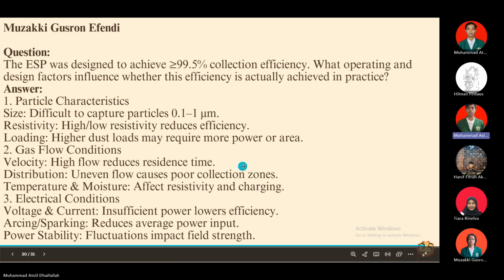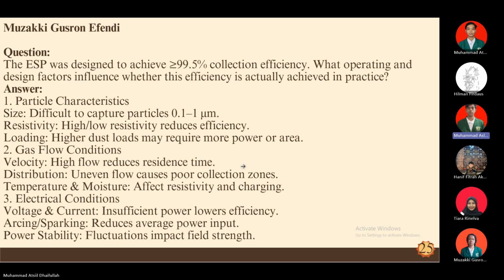Okay, thank you, moderator. So I will answer Muzaki's question. The question is: the ESP was designed to achieve more than or equal to 99.5% collection efficiency, and what operating and design factors influence whether this efficiency is actually achieved in practice? The answer is that there are 5 different design factors.